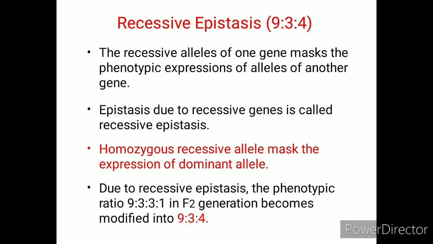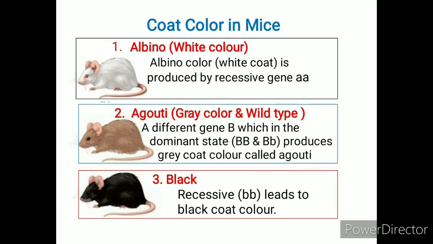Due to recessive epistasis, the phenotypic ratio 9:3:3:1 in F2 generation becomes modified into 9:3:4. That's why it is included under the modified Mendelian ratios. The phenomenon of recessive epistasis can be seen in coat color in mice.